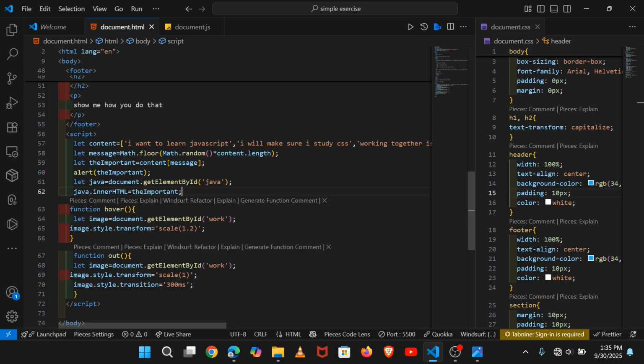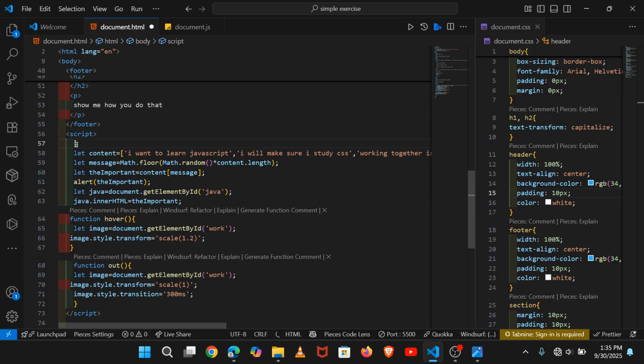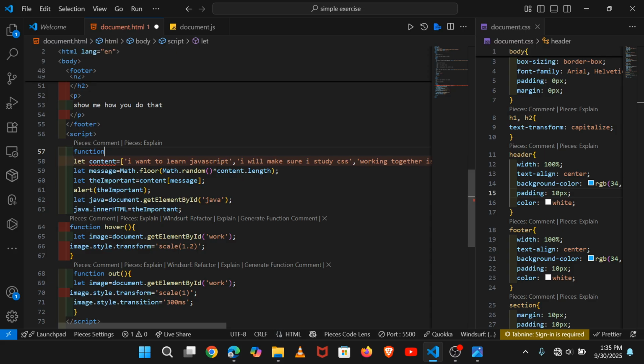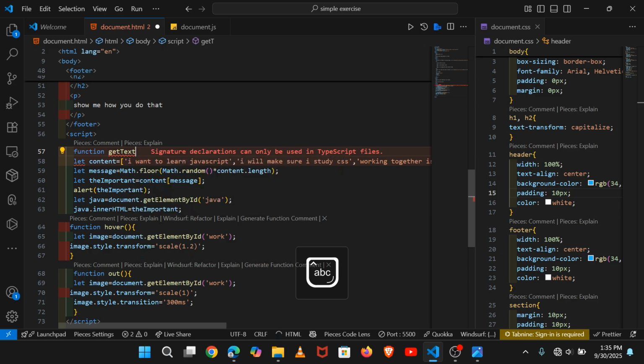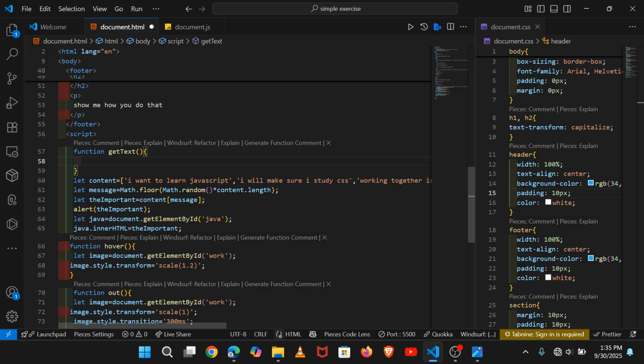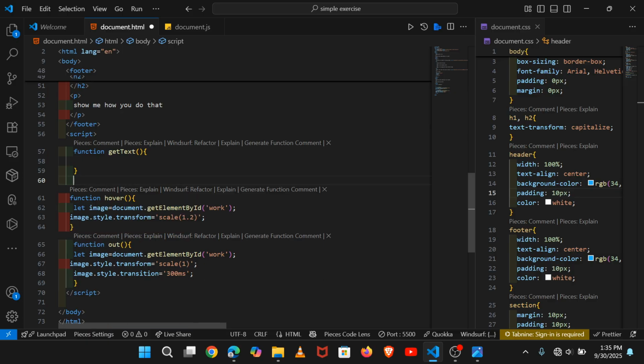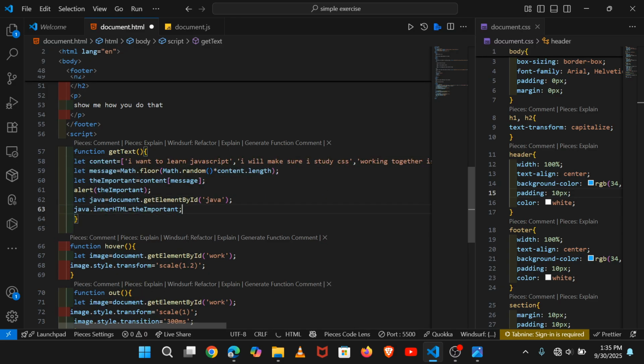Let's get the function, and we name it getText, and then we grab this whole thing, Control X to cut it, and give it here like this.